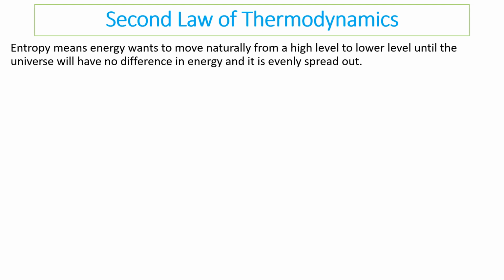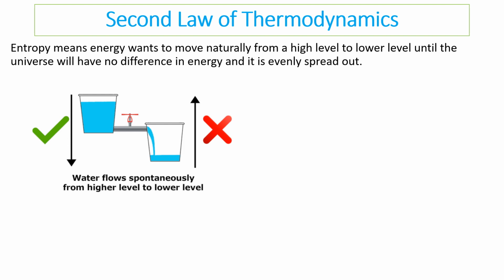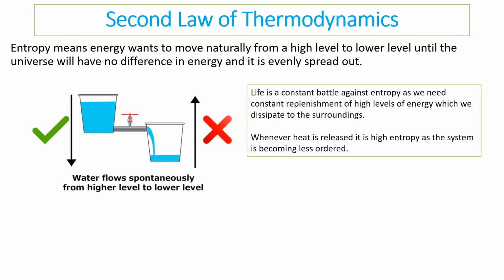Entropy means energy wants to move naturally from a high level to a low level, until the universe has no difference in energy. So the universe itself is spreading out and the energy is separating. If you've got something like this, the water will automatically flow from a higher level to a low level until it's evened out, and at that point it won't ever go back upwards to the cup at the top. And life effectively is a constant battle against entropy. We need to constantly replenish high levels of energy, which we spread out to our surroundings.